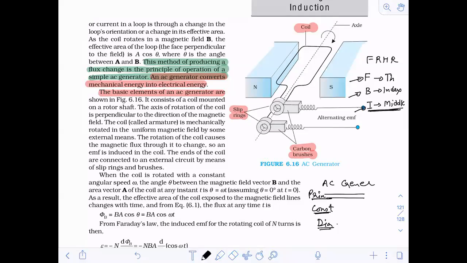Now just see one thing. Will the direction of the magnetic field be from north to south? Yes, the direction of the magnetic field will be from north to south.